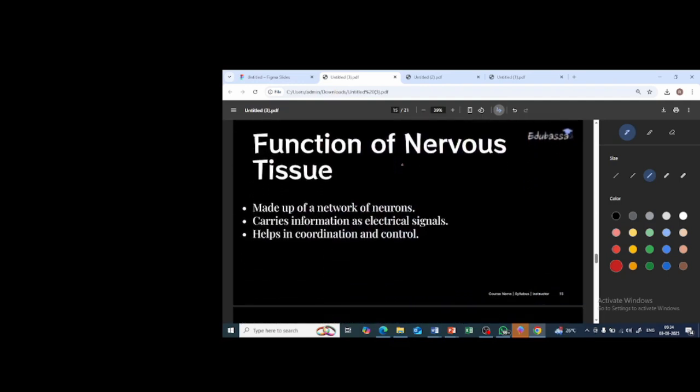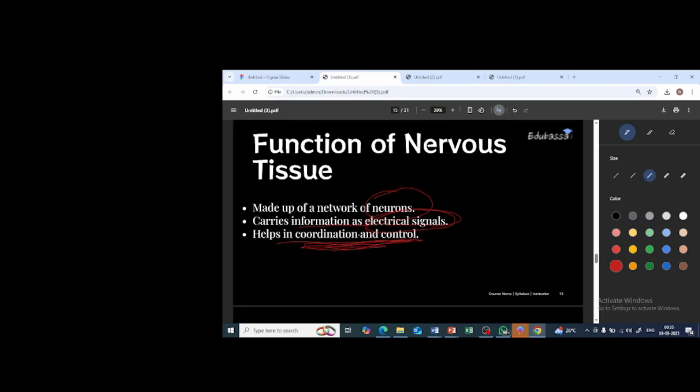Okay. Next is the function of the nervous tissue. What is the function of the nervous tissue? Nervous tissue is made up of several neurons. The neuron carries information as which signals? Electrical signals. Yes. It helps in the control as well as coordination of the organs.